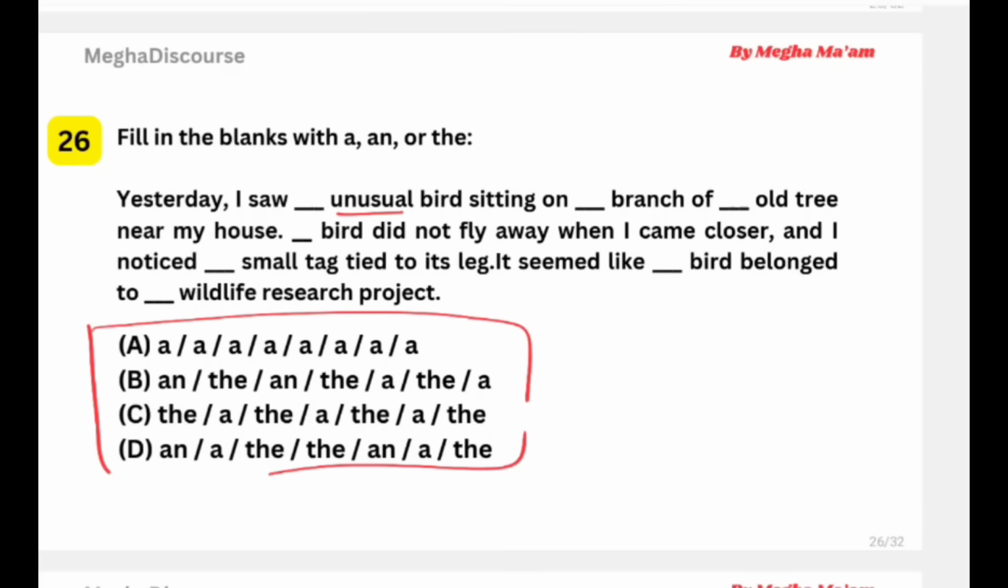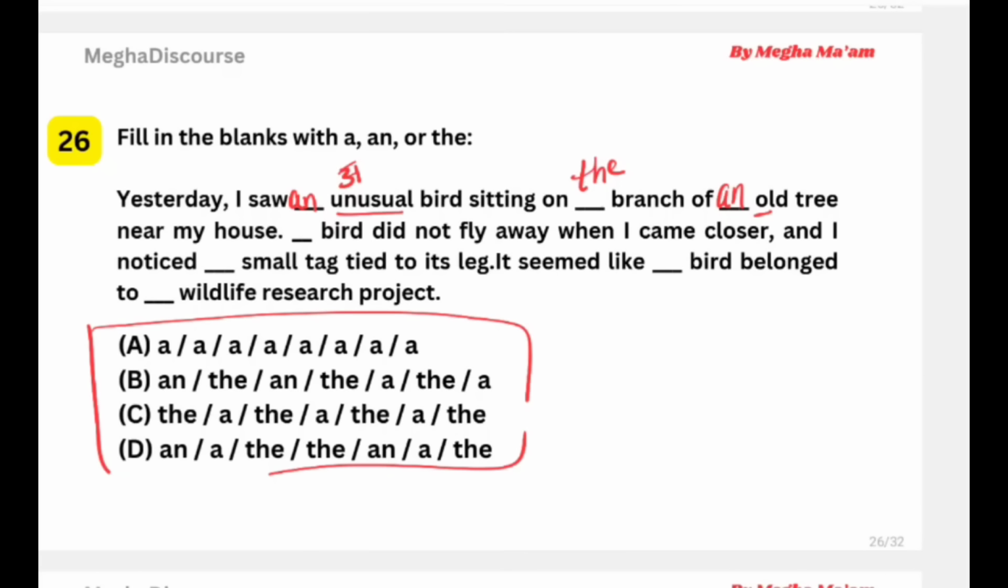Now we have "unusual". So the sound of that is N. I saw an unusual bird sitting on a branch, or the branch. Sitting on the branch, because it is sitting on a specific tree, on the branch of that same tree. Okay, so "an". Again, the sound of O.